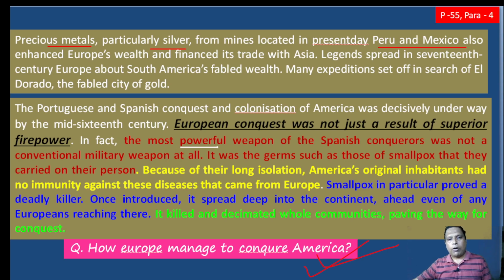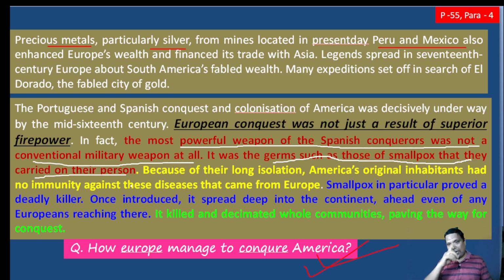The most powerful weapon of the Spanish conquerors was not a conventional military weapon at all. Then what was it? It was the germs, such as those of smallpox, that they carried on their persons. Plenty of people there had smallpox. They went to America and spread these diseases among the Americans. Because of their long isolation, America's original inhabitants had no immunity against these diseases that came from Europe.